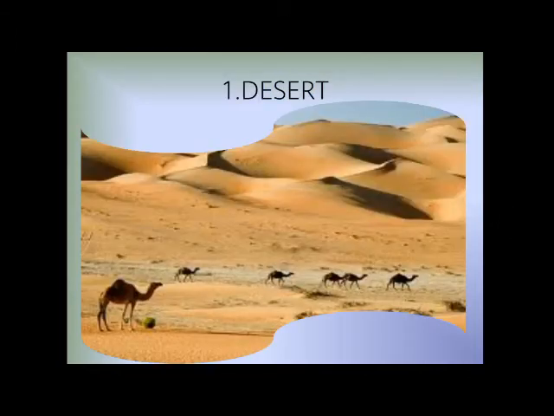Next is desert. Desert means those places where it is barren land. Desert is a type of terrestrial habitat. In the desert what will you get? Camels, cactus. Those organisms have adapted to the environmental conditions of the desert, and they are now living there. But we cannot live there because we are living in some other type of climate. We have to adapt our features to live in the desert, otherwise we cannot survive there.